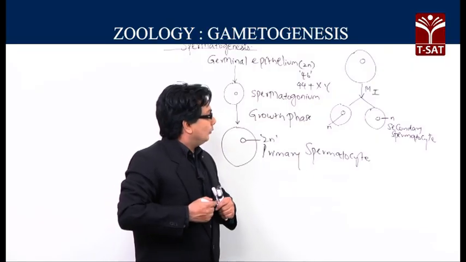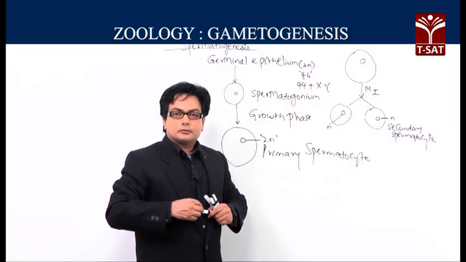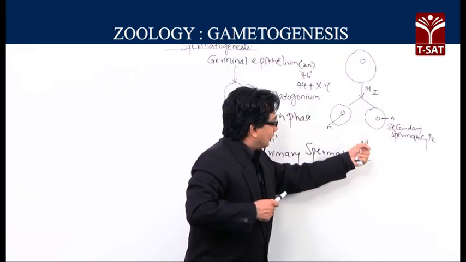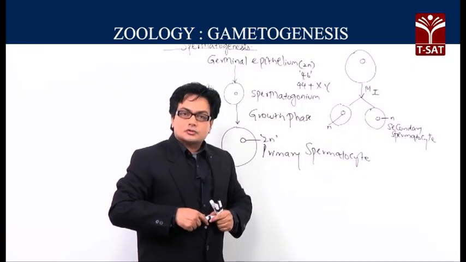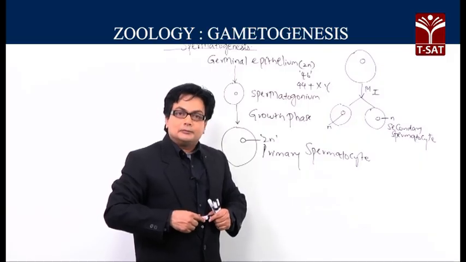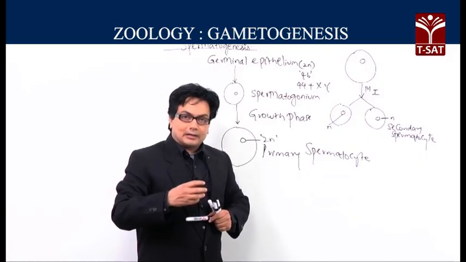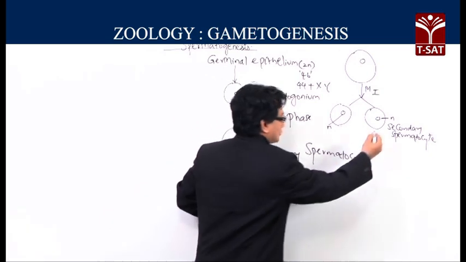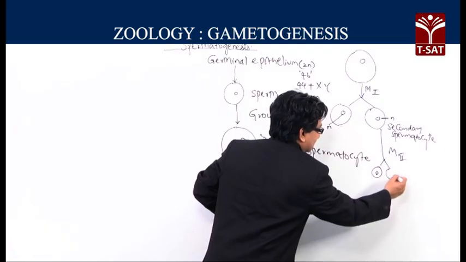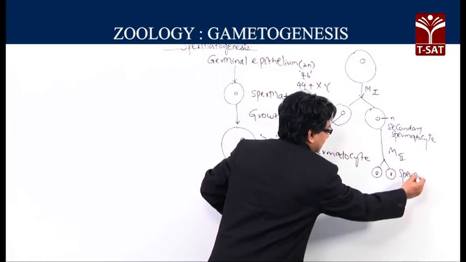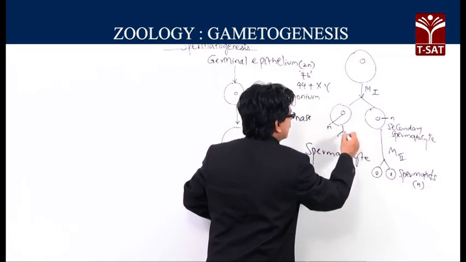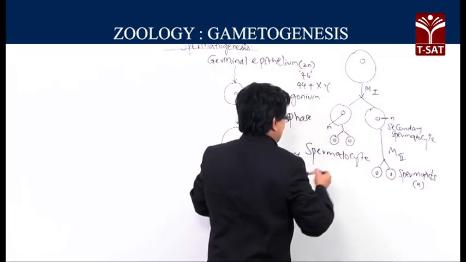And then what about meiosis 2? Who will enter into meiosis 2? The two haploid secondary spermatocytes will enter into meiosis 2 and they will produce spermatids. So, let us see that step. Each one will enter into meiosis 2 and will produce the cells which are called the spermatids, and naturally these are also haploid and they also will give two spermatids.